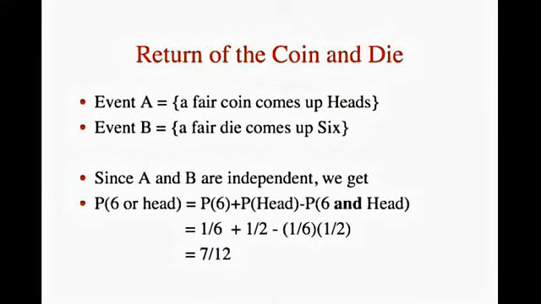If you throw a 6-sided die and then flip a coin, what is the probability that you will get either a 1 on the die or a head on the coin flip, or both? The probability is 1/6 plus 1/2 minus 1/6 times 1/2. The result is 7/12.